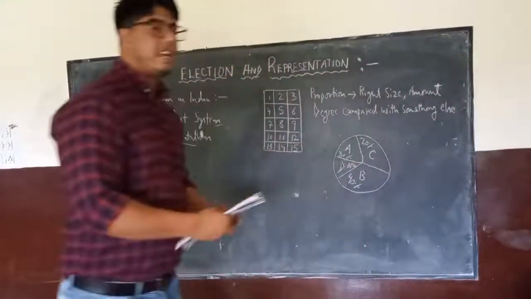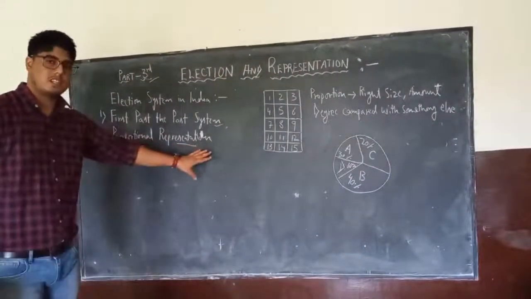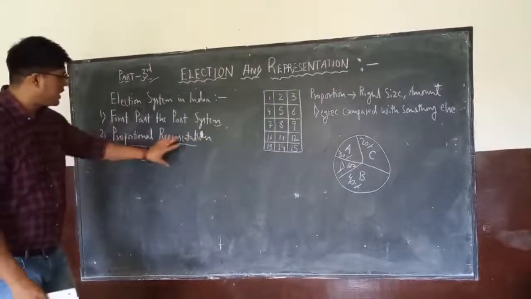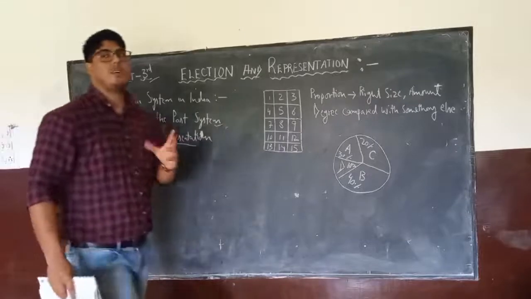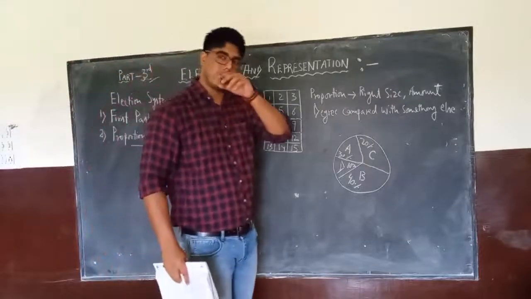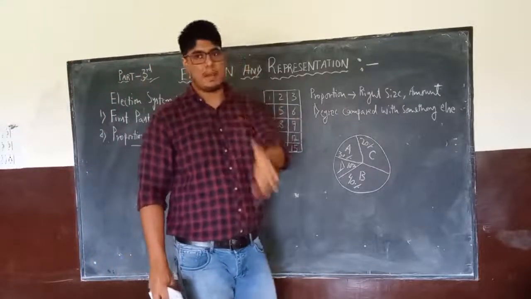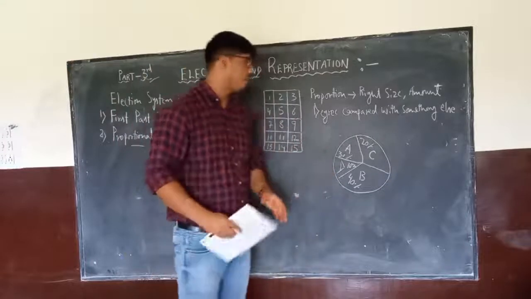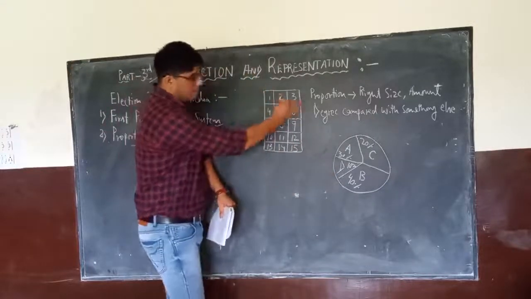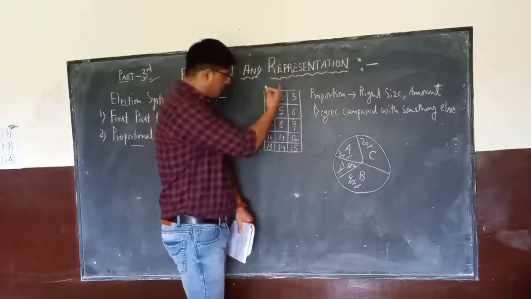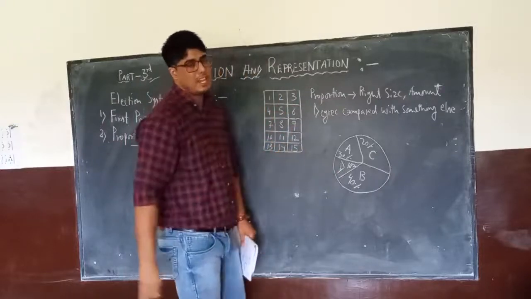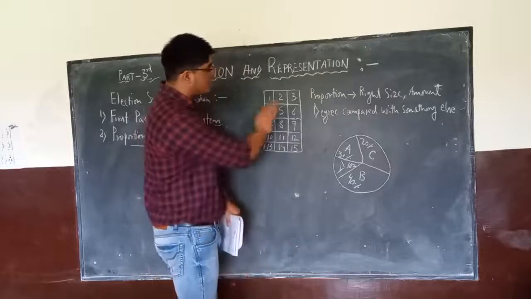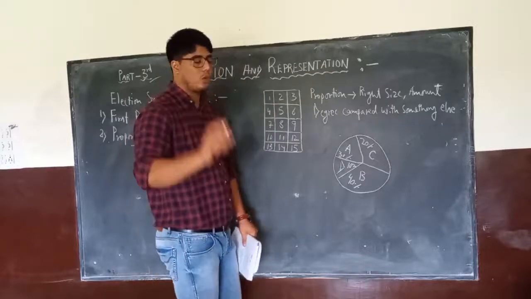So, before understanding the proportional representation election system, what do we understand by proportional representation? Let's understand the meaning of proportion. What do we understand exactly by proportion? For that, I will take a simple example, as you must be doing it regularly. Suppose you have a complete chocolate here, which has at least 15 pieces. And you are 3 friends and you have to distribute this chocolate amongst yourselves.